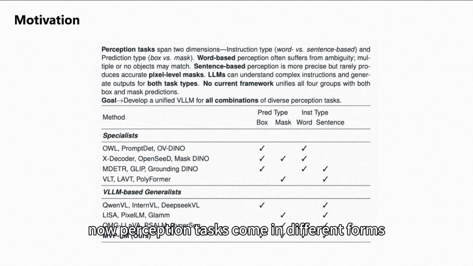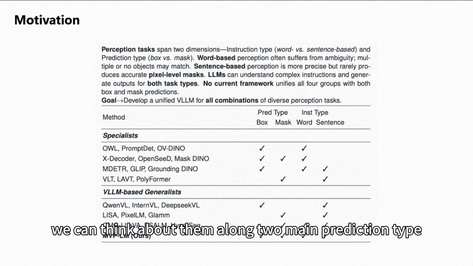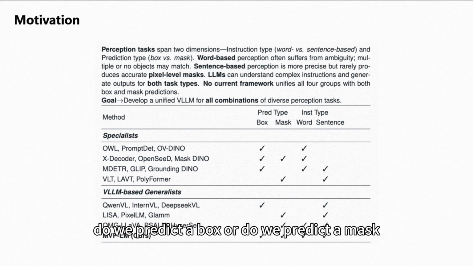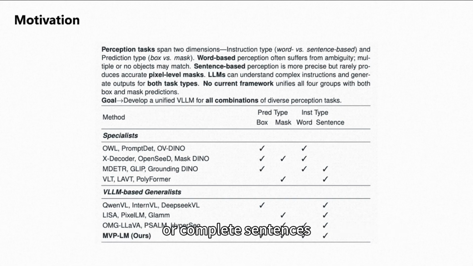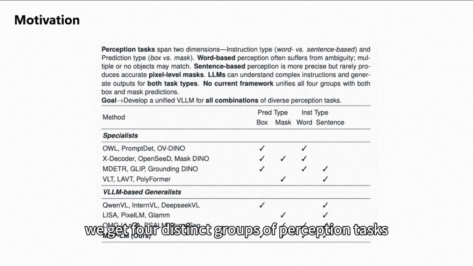Now, perception tasks come in different forms. We can think about them along two main dimensions. Prediction type: do we predict a box or do we predict a mask? Instruction type: are the instructions short keywords or complete sentences? If we combine these two dimensions, we get four distinct groups of perception tasks.